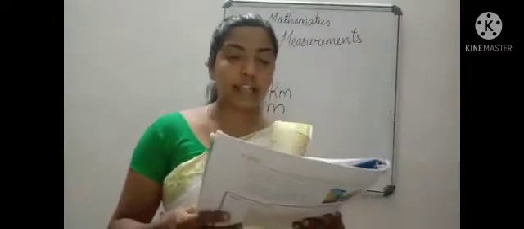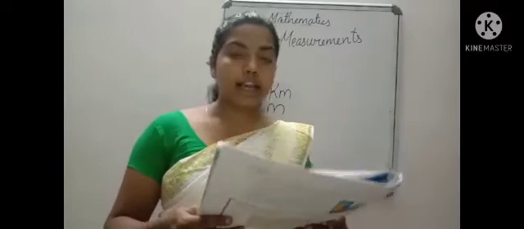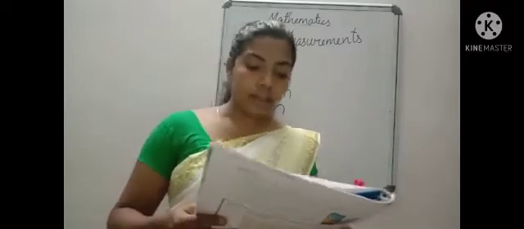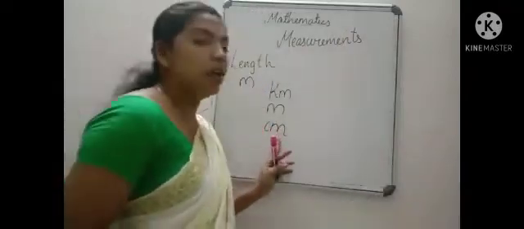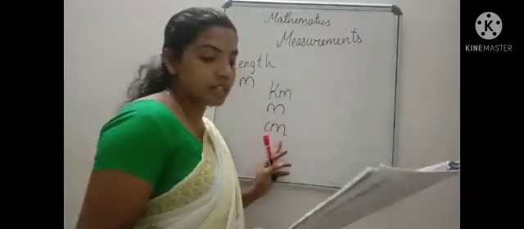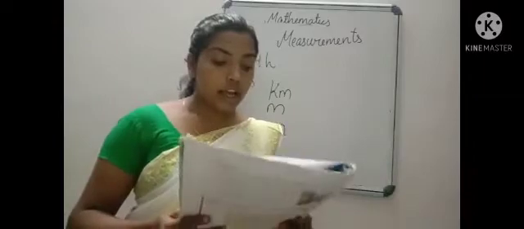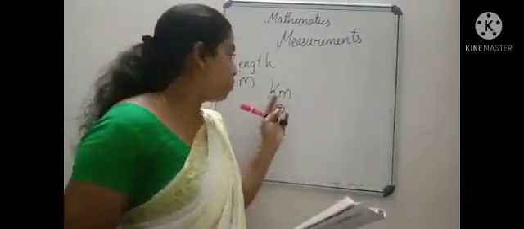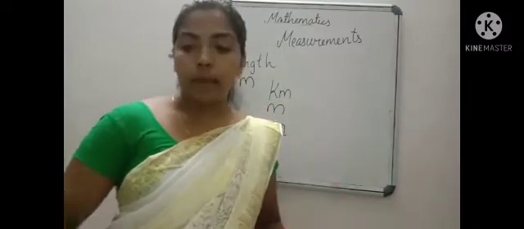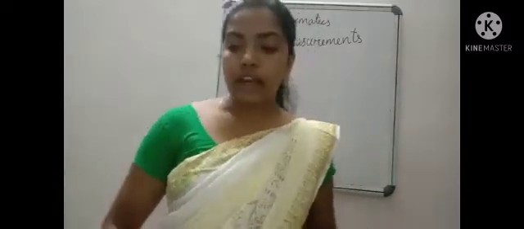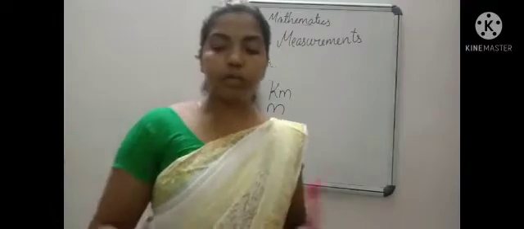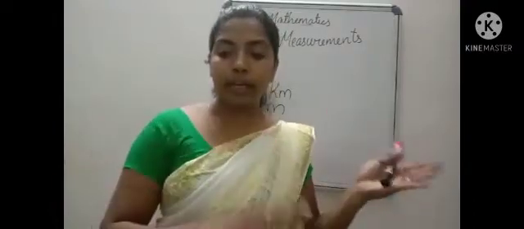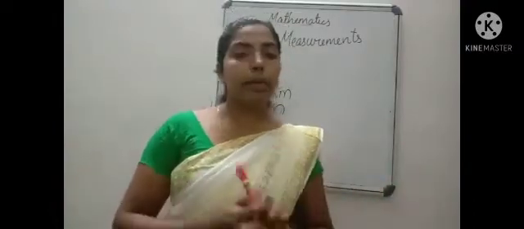Okay, so the standard unit used to measure length is meter and we write it with small letter m. To measure smaller lengths we use centimeter, denoted with cm, small letter c and m, and to measure larger distances we use kilometers, small letter k and small letter m. I hope all of you understood. And now we are going to study some relations between millimeter, centimeter, meter and kilometer.